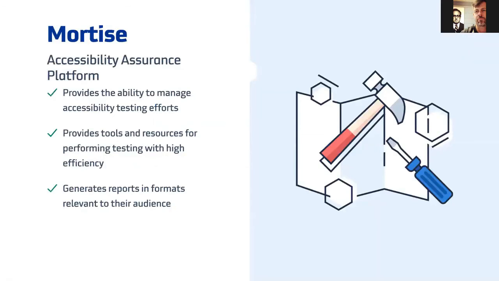So Mortise is an accessibility assurance platform. And what I mean by that is it's an efficiency aid. It provides the ability to manage accessibility testing efforts across the entire organization. And it offers the ability for testers to do their work faster and more reliably. Quite simply, accessibility testers using Mortise can achieve 100% test accuracy with orders of magnitude more efficiency. Even internally with our own team, we have seen a 57% increase in efficiency in our own work when using Mortise.